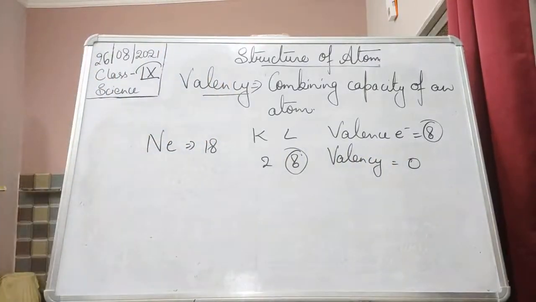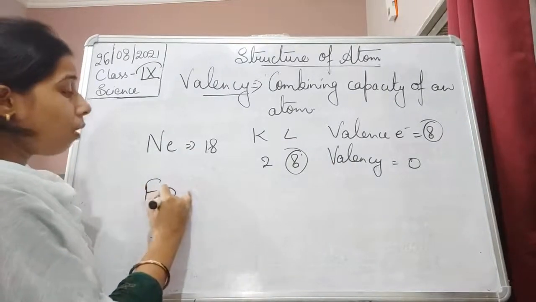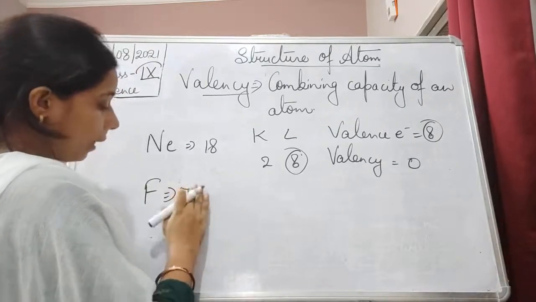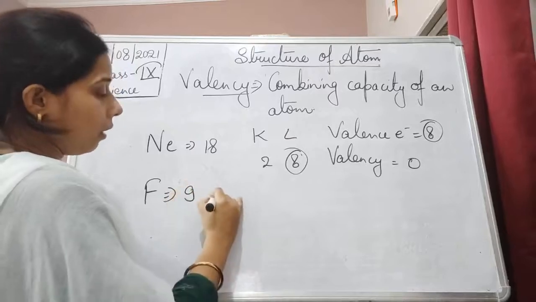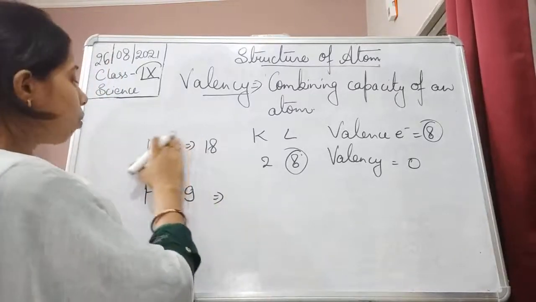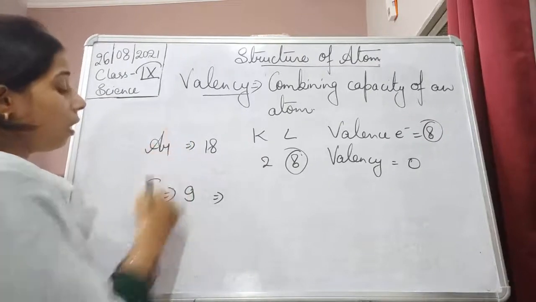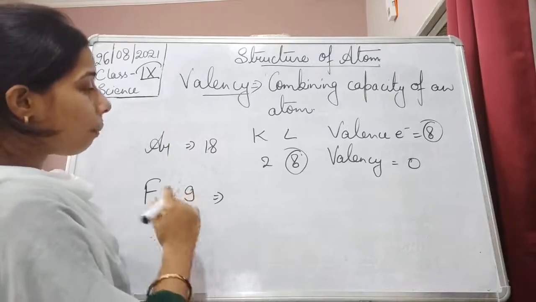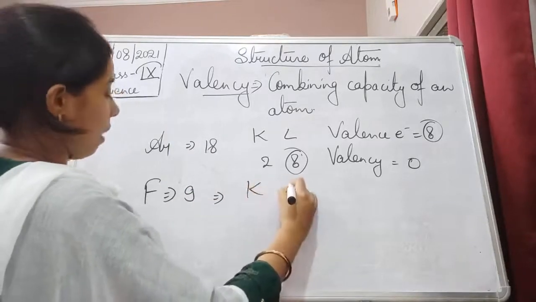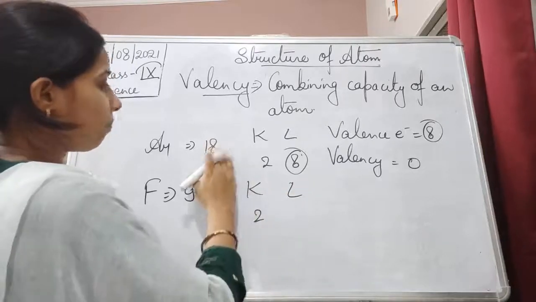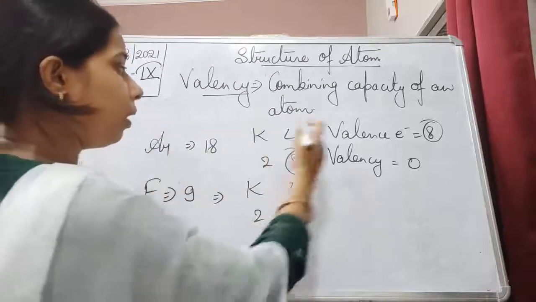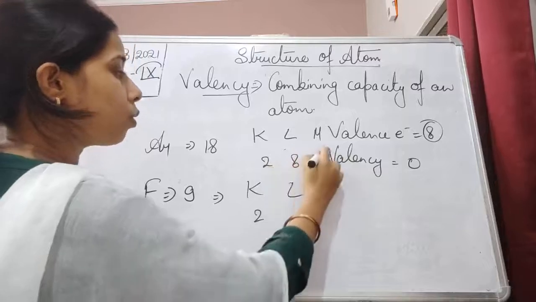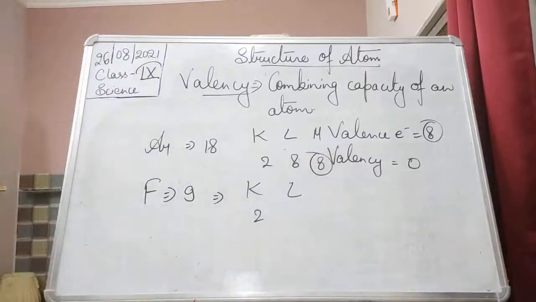Similarly, we can take another example, like that of fluorine. What is fluorine's atomic number? That is 9. Now actually here it is not neon, student, but argon, with atomic number 18. If we take fluorine, its atomic number is 9, so it will be K and L, with 2 in K. Here for argon it will be K, L and M. So the outermost shell is not this one, but this one. There also the valency will be 0.